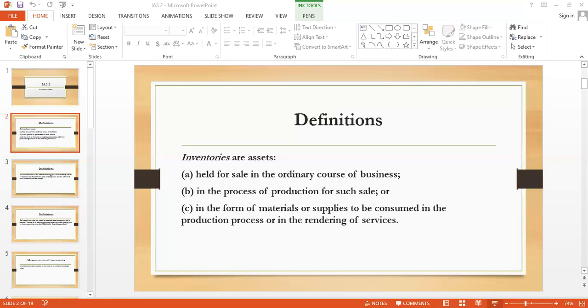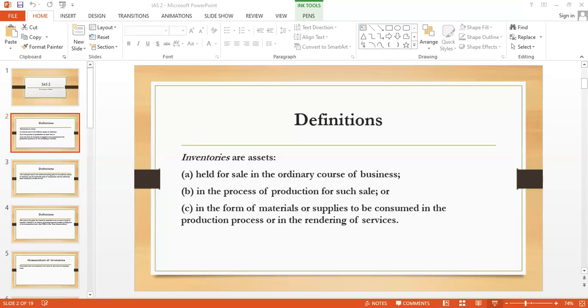So when inventories are sold, the carrying amount of those inventories shall be recognized as an expense in the period in which the related revenue is recognized, in the form of the COGS. The amount of any write down of inventories to NRV and all losses of inventory shall be recognized as an expense in the period in which the write down or loss occurs.